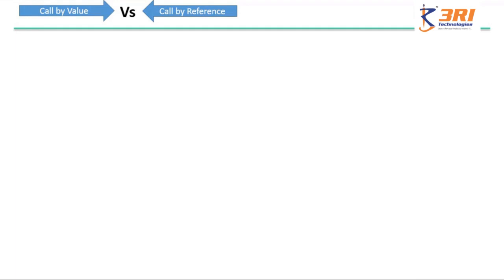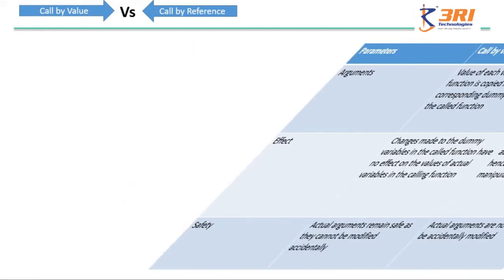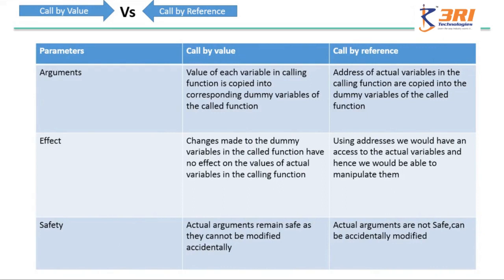Let's have a comparison of the two methods, call by value and call by reference. In terms of arguments, in call by value method, the value of each variable in the calling function is copied to corresponding dummy variables of the call function. Whereas the second method, call by reference, the addresses of actual variable in the calling function are copied into the dummy variables of the call function. So what is the impact of that in your program? In call by value method, whatever changes you do to the formal parameter will not be reflected onto the actual. Whereas in call by reference, the changes will be reflected.